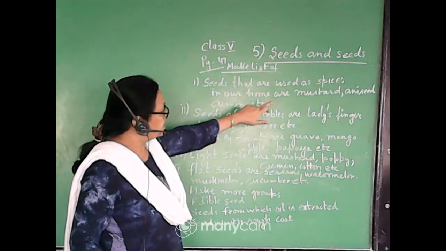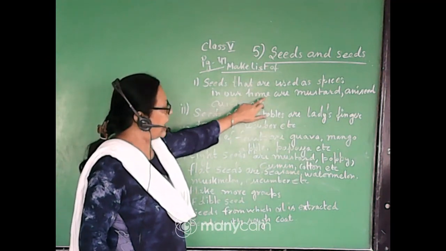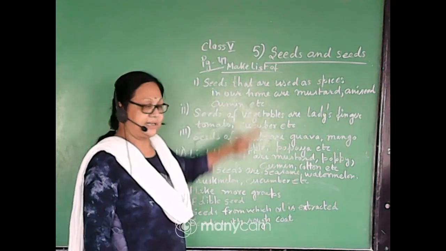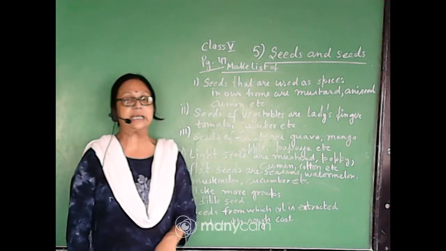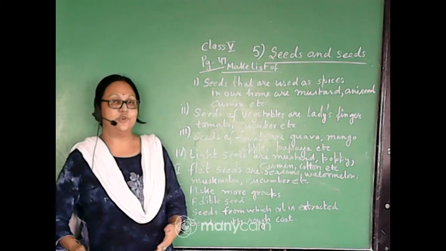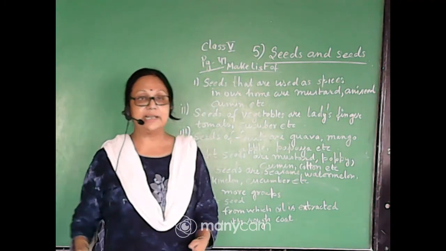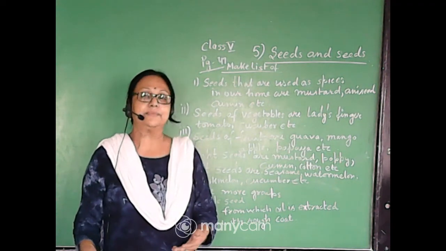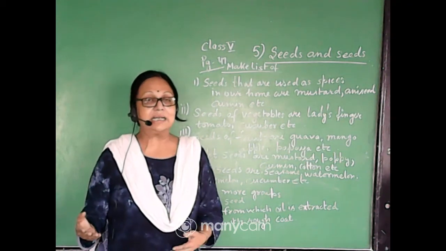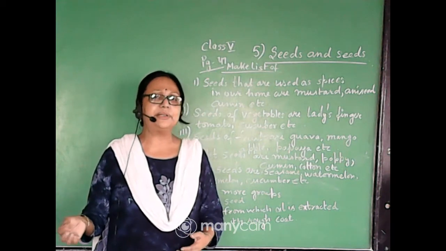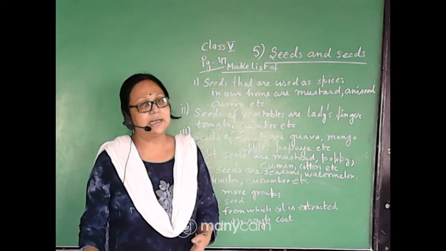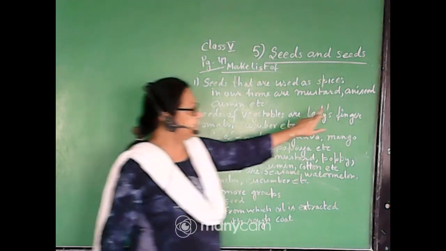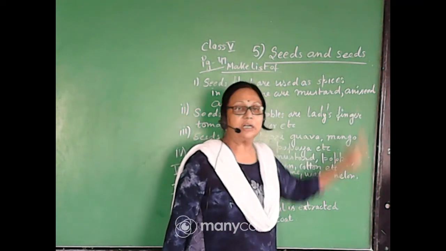Seeds that are used as spices in our home are mustard, aniseed, cumin seed, etc. I have given three names, and you can add a few more. You can add coriander seeds, poppy seed, different kinds of masalas like black pepper, and you can add clove. These are all seeds, so you can add all of these. And what do you understand by anise seed? Anise seed means saunf or mori.